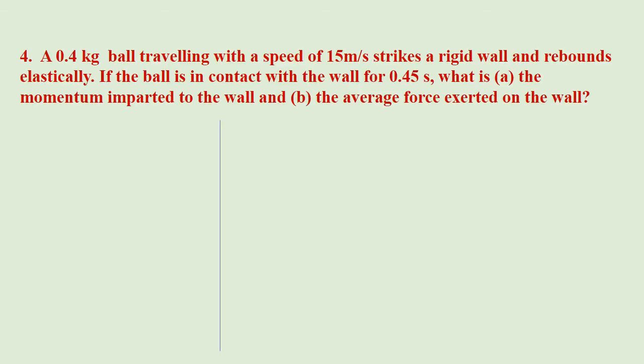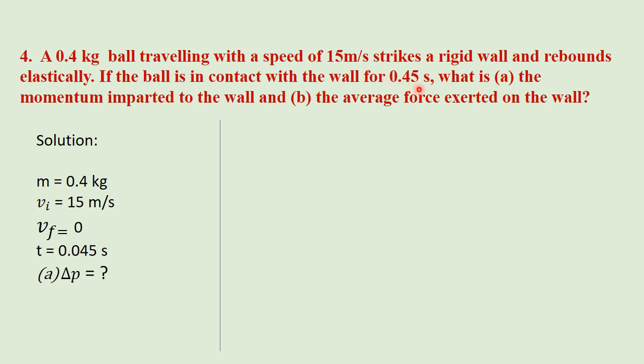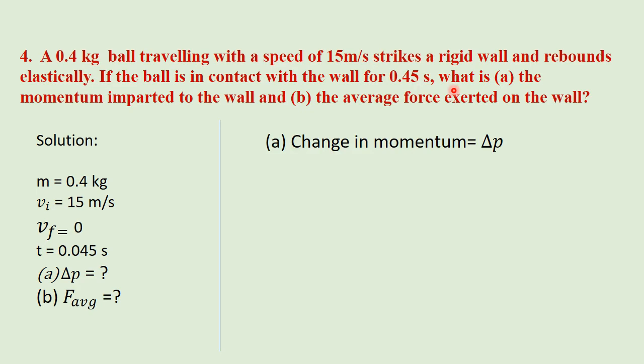Question number 4. A 0.4 kg ball traveling with a speed of 15 meters per second strikes a rigid wall and rebounds elastically. If the ball is in contact with the wall for 0.45 seconds, what is the momentum imparted to the wall and the average force exerted on the wall? Solution. Mass is 0.4 kg. Initial velocity is 15 meters per second. Final velocity is 0. Time is 0.0545 seconds. We need to calculate the momentum and average force.